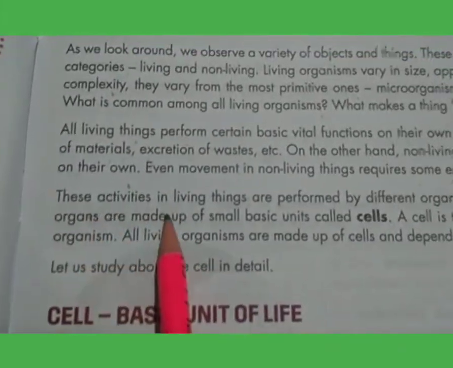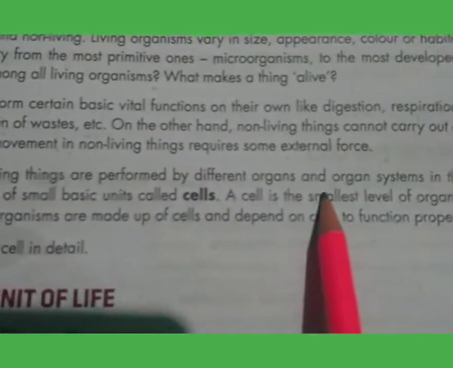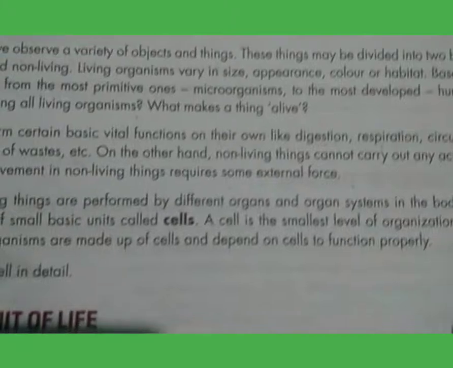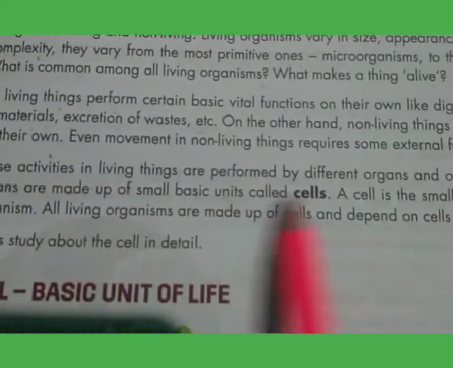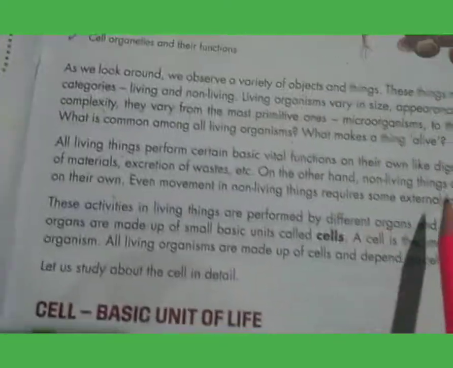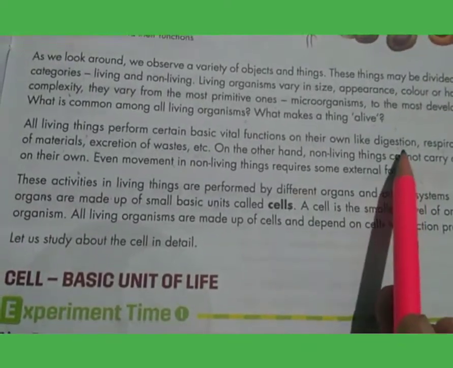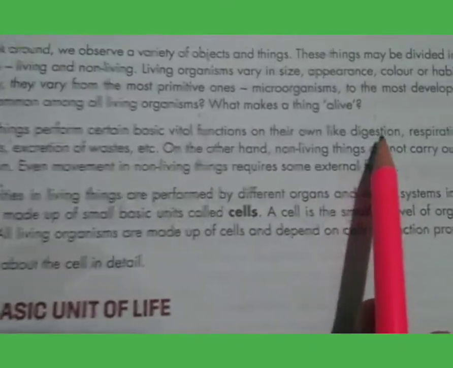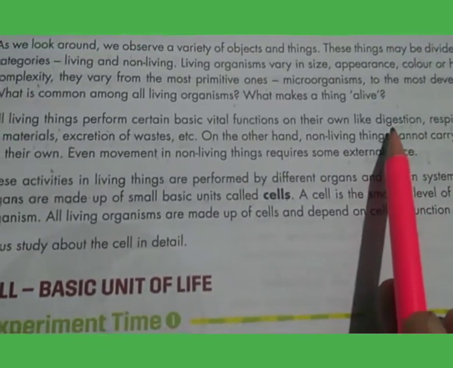Next, these activities in living things are performed by different organs and organ systems in the body. The organs are made up of small basic units called cells. As we know, take an example of digestion. Digestion takes place through the alimentary canal.